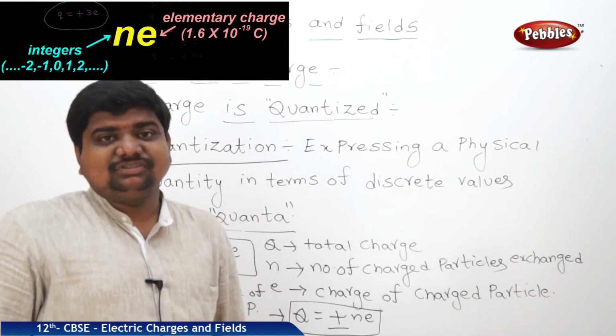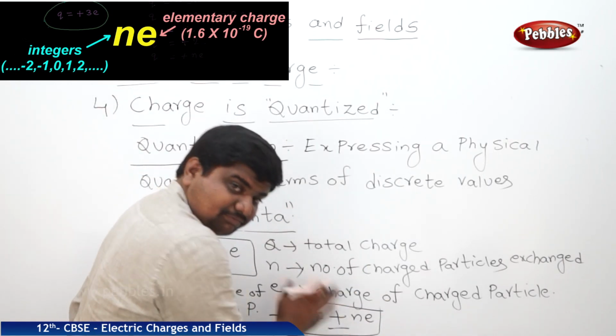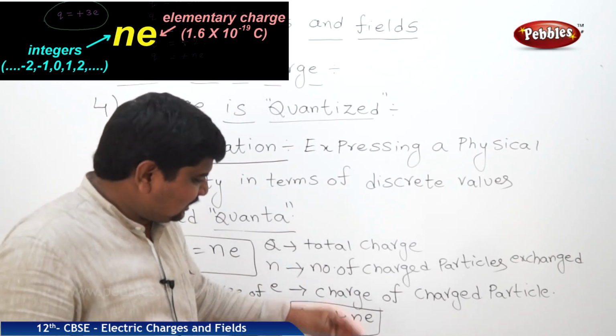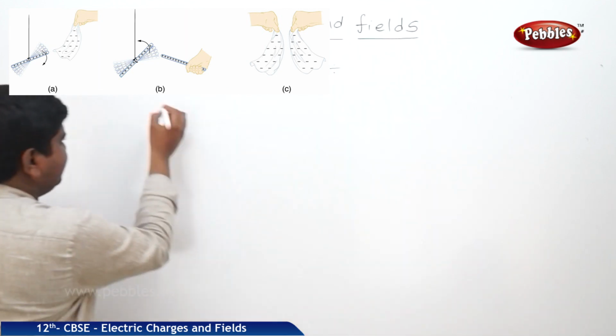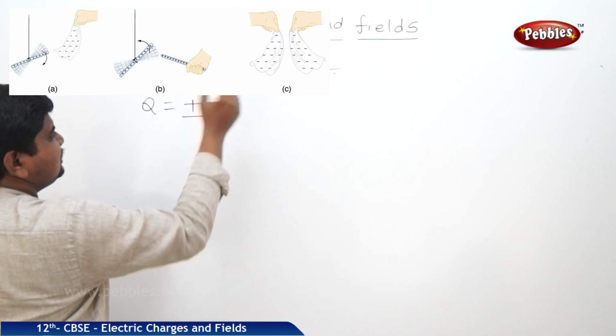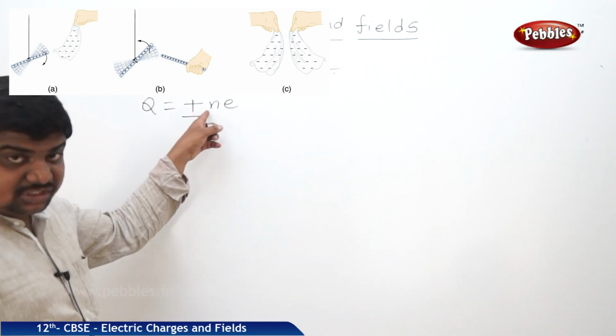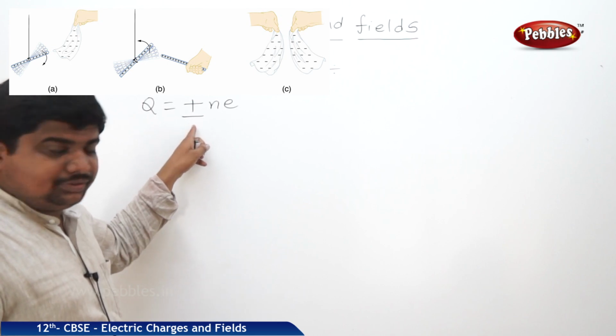If it is a positive charge, the proton, we can say Q is equal to plus Ne. If it is an electron, Q is equal to minus Ne. So in the quantization process, Q is equal to plus or minus Ne. Plus refers to positive charge, minus refers to negative charge.